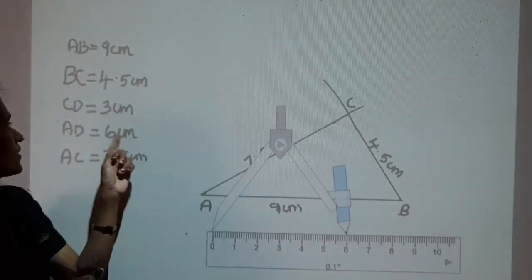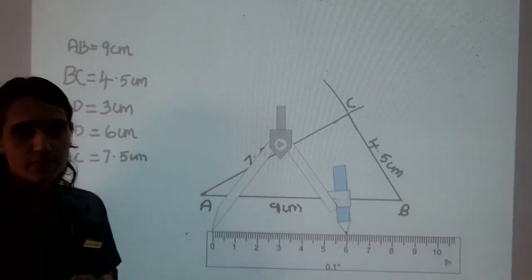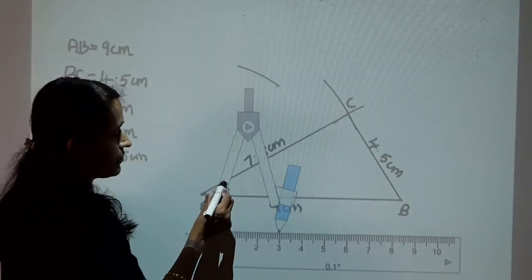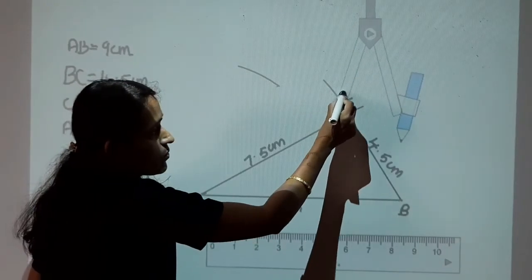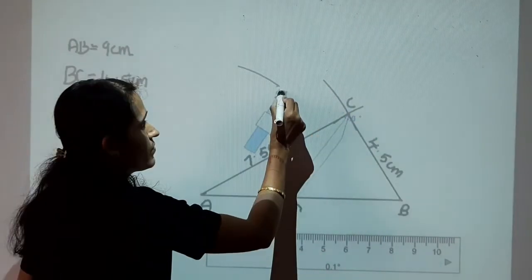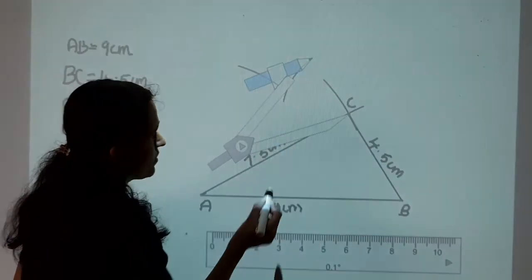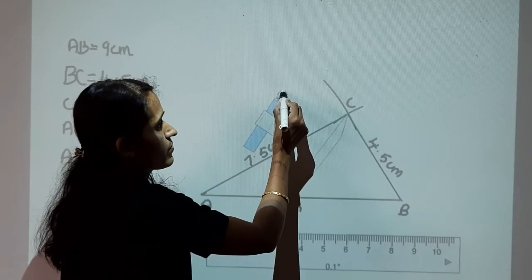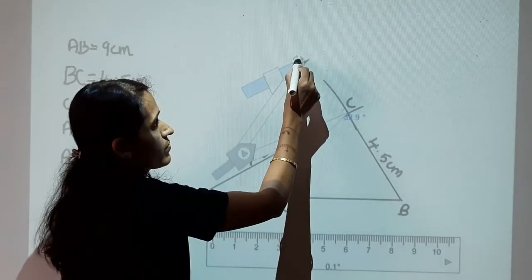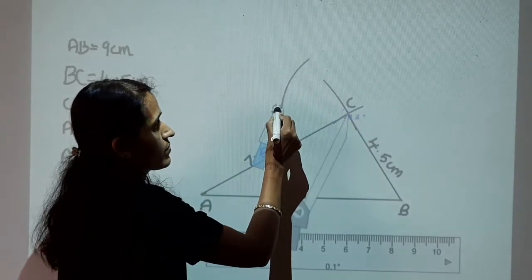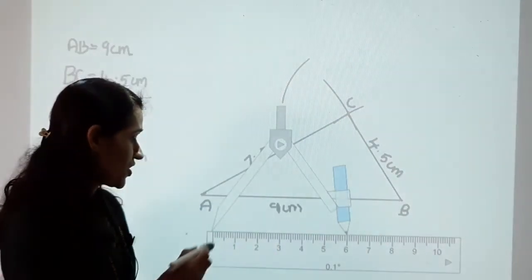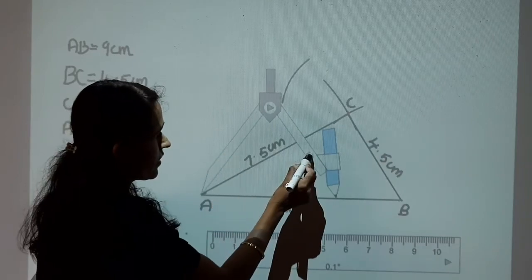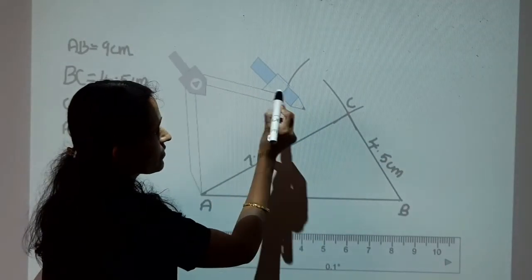AD is 6 centimeter, CD is 3 centimeter. Next, measure 3 centimeter. Keep the tip of the compass on point C and draw an arc. Next, measure 6 centimeter. Keep the tip of the compass on point A and draw an arc.